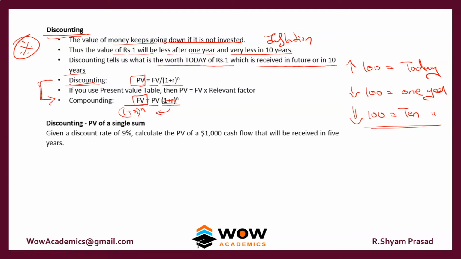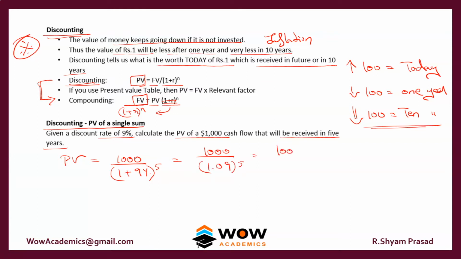So we'll start with a problem. Given a discount rate of 9%, calculate the present value of a $1,000 cash flow that will be received in 5 years time. So we have to find the present value, which equals the future value, which is 1000, divided by 1 plus 9% to the power of n. N is the number of years, so it is 5. So it will be 1000 divided by 1.09 to the power of 5.